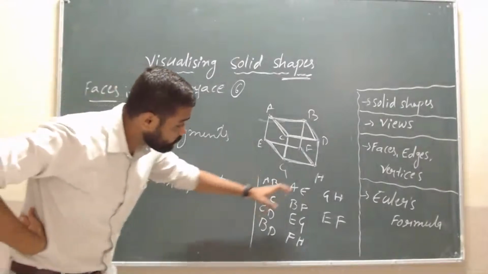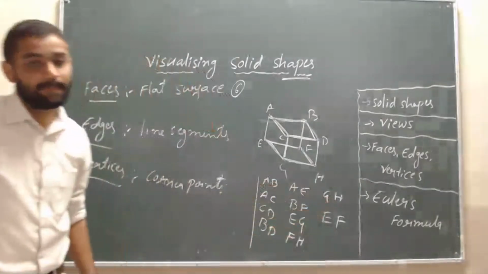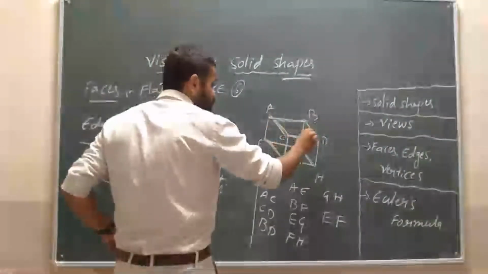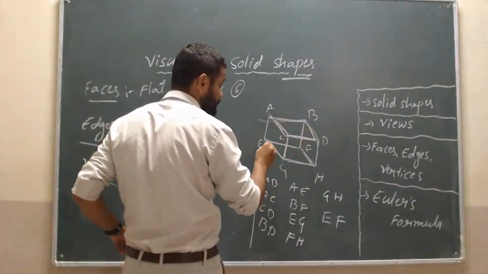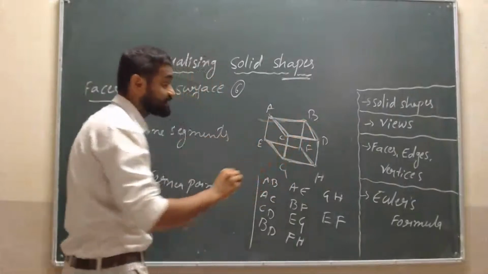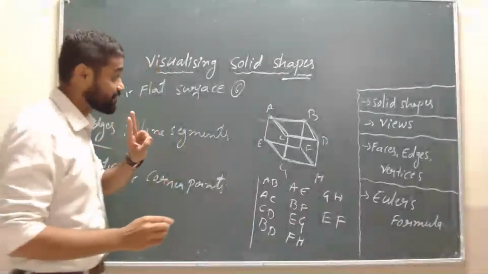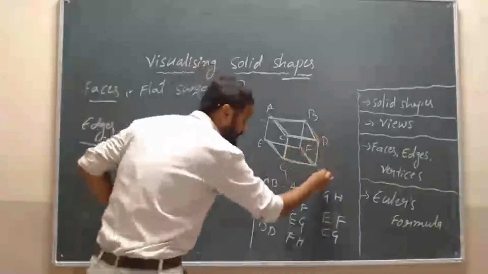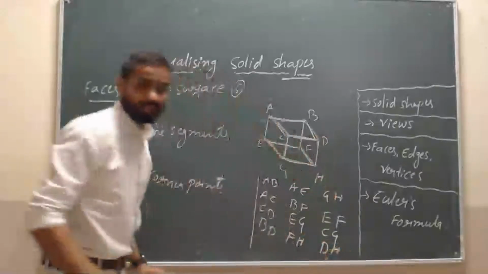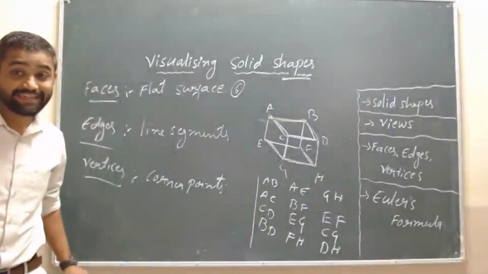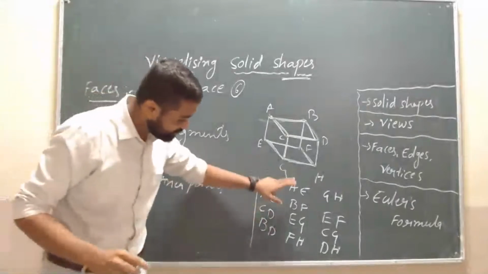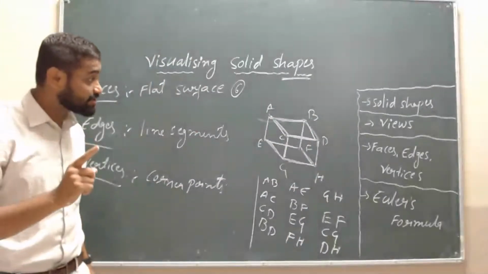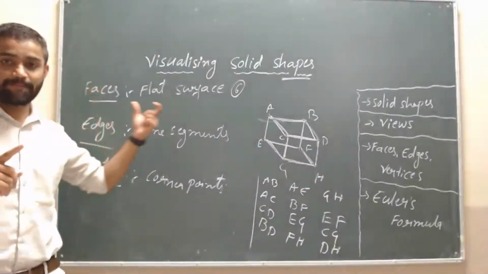1 2 3 4 5 6 7 8 9 10. Ten edges so far. Still two more. What are those? CG, concentrate. CG and DH. How many? 12. Very good. 4 threes are 12. I think it is clear to you that this is what is meant by edges.